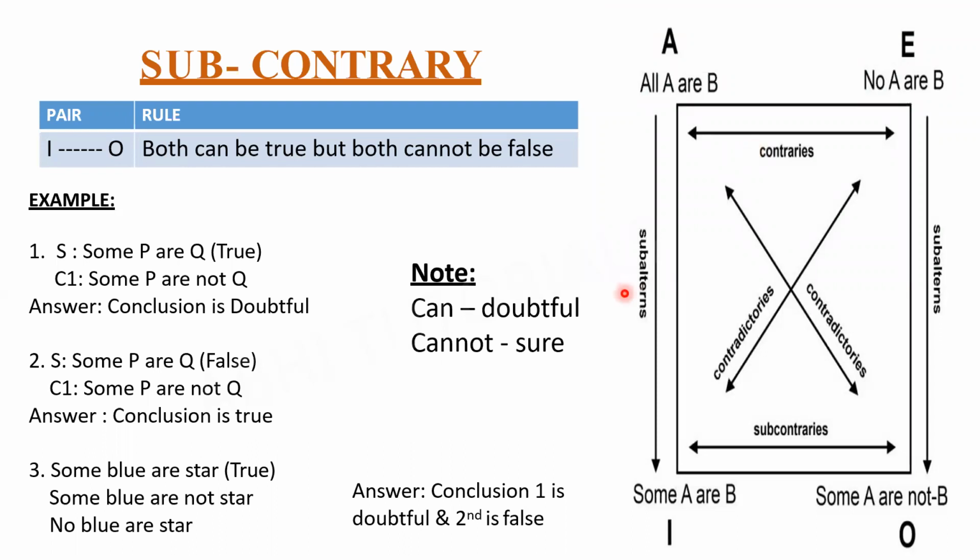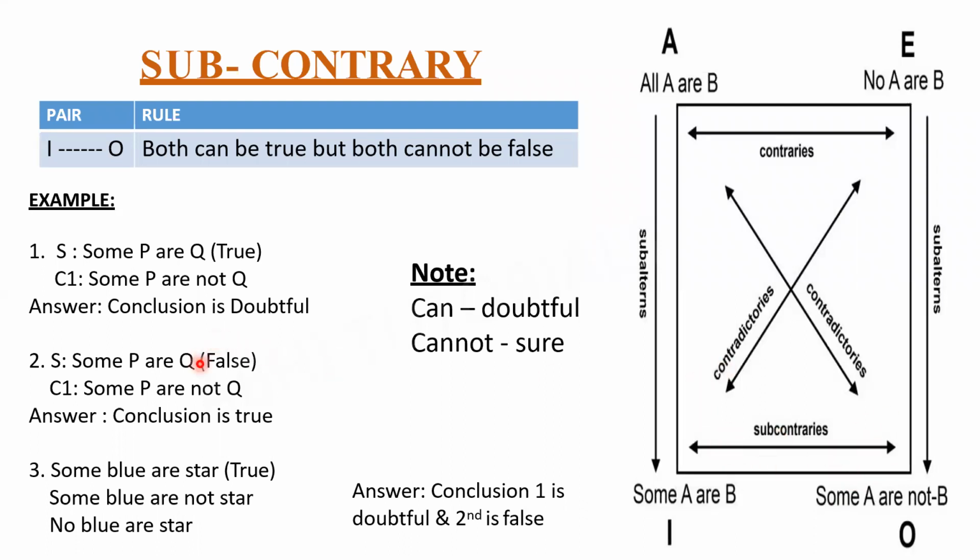Fine. Second example, ma'am. Shweta ma'am, I'm repeating once again. See now. Some P are Q. Where is some here? Some is this side. Some P are not Q, it means this one. The relationship between some and some not is called sub-contrary.